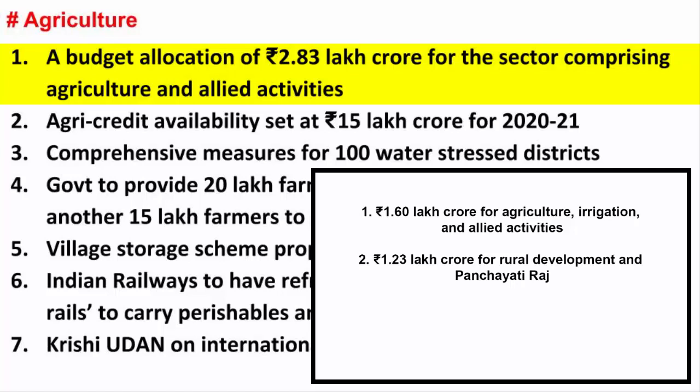Under agriculture and allied activities, the money will be spent on the expansion of micro irrigation through Krishi Sinchai Yojana. Money will also be allotted in creating storage, financing, processing and marketing solutions in cooperation with the states. Investment in chemical fertilizers and energy also comes under this investment. Now coming to the investment in rural development and Panchayati Raj, this means investment is going to be in providing water facilities, energy, sanitation, education and skills.